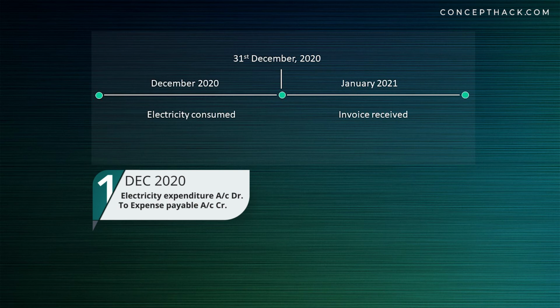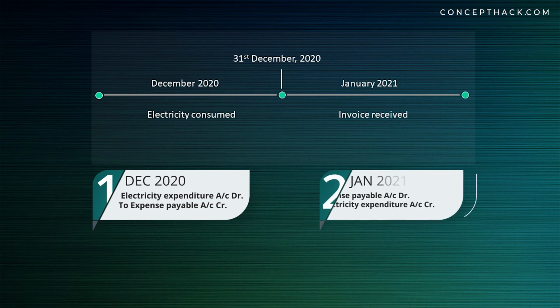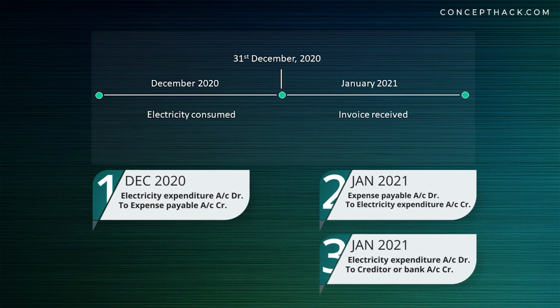Now in the month of January 2021, we shall first reverse the entry of accrued liability and then we will enter the invoice of supplier which we have received in the month of January 2021. Expense payable account debit, electricity expenditure account credit. Electricity expenditure account debit to creditor or bank account credit.